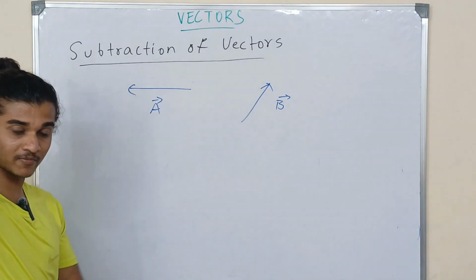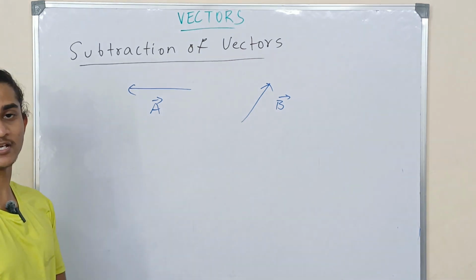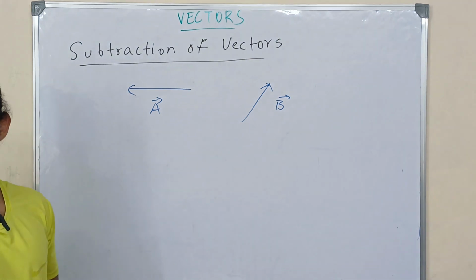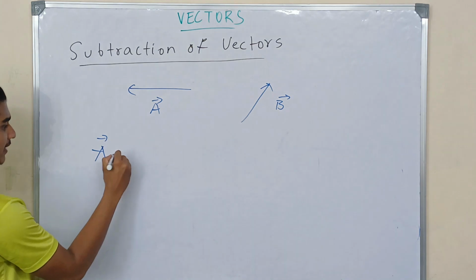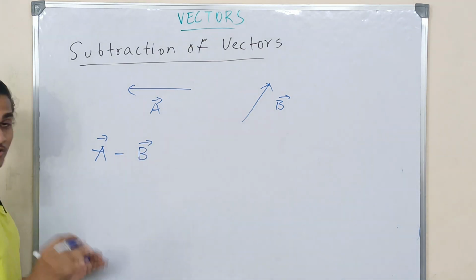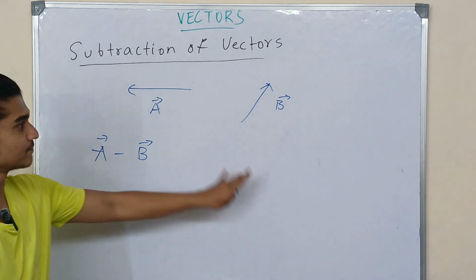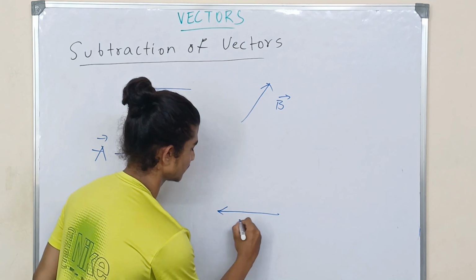So you should be able to remember the triangular law of vector addition in order to understand this. I hope you're making notes of this particular thing. Please make notes in order to understand further concepts. Suppose I write vector A minus vector B. According to the triangular law of vector addition, I have to take vector A first and write it separately. So this is my vector A.